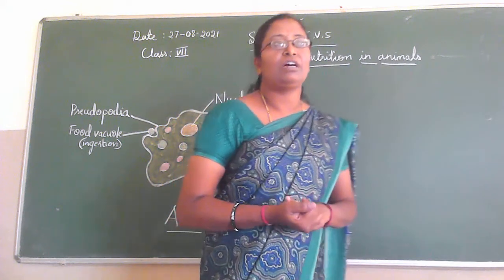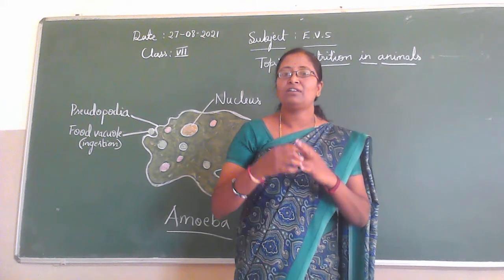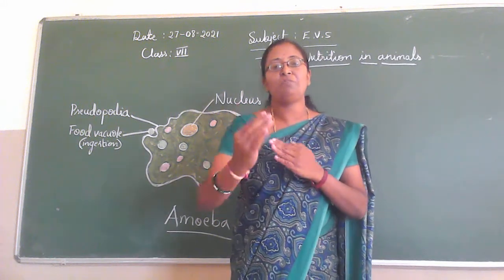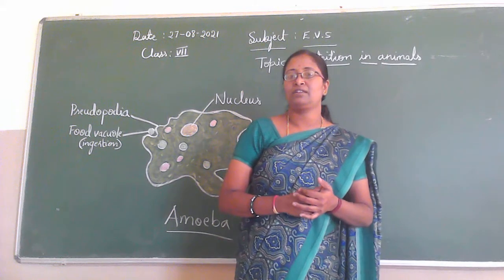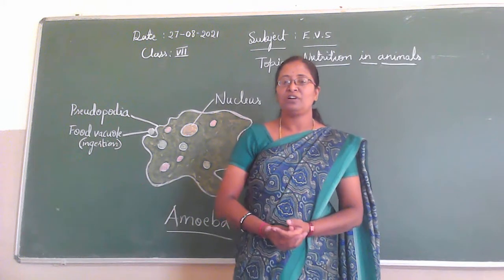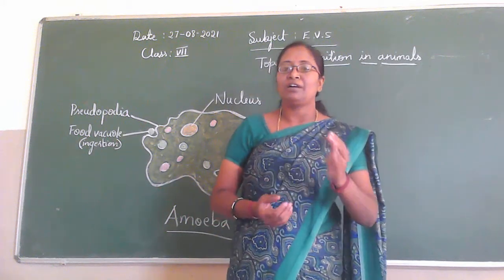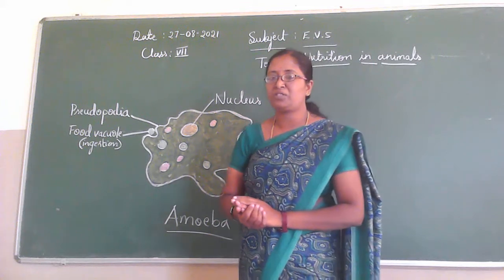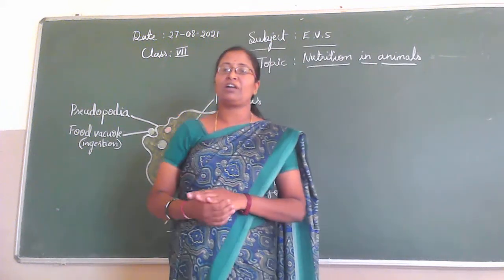Children, give an example of small organisms, organisms which cannot be seen with our naked eyes. Amoeba, paramecia, algae. Algae is a plant. Give an example of microscopic organisms.